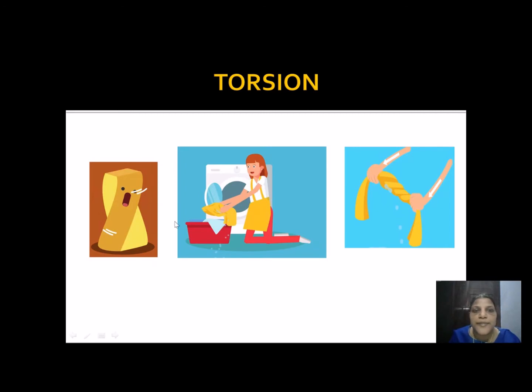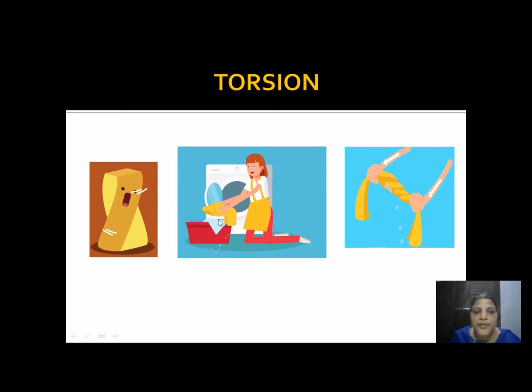Let us see the examples for torsion. See the first diagram. Here an object is twisted such that two equal and opposite forces act along the upper and lower ends of the object, in opposite directions. So we can visualize a twist along the body of the object.